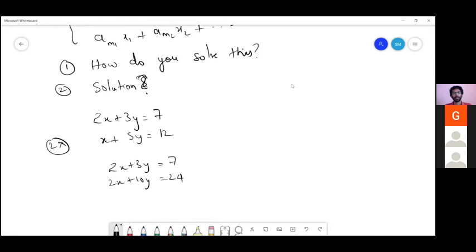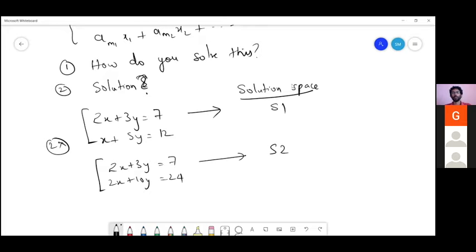So now this is one system, and this is another system. We're looking at the solution space of system 1 and system 2. We'll call the solution space S1, and for this system S2. The question was, are S1 and S2 the same? Yes, and we used, as you said, set theory, that kind of reasoning to prove that the solution space is equal.